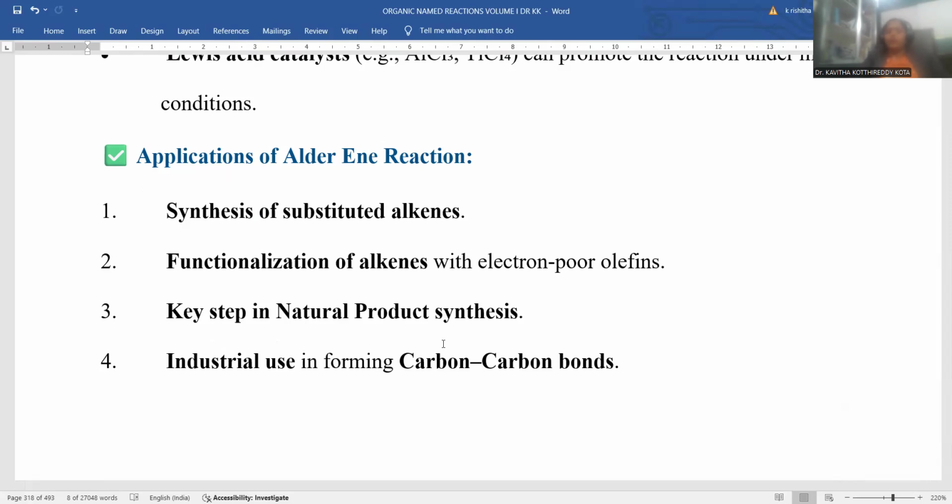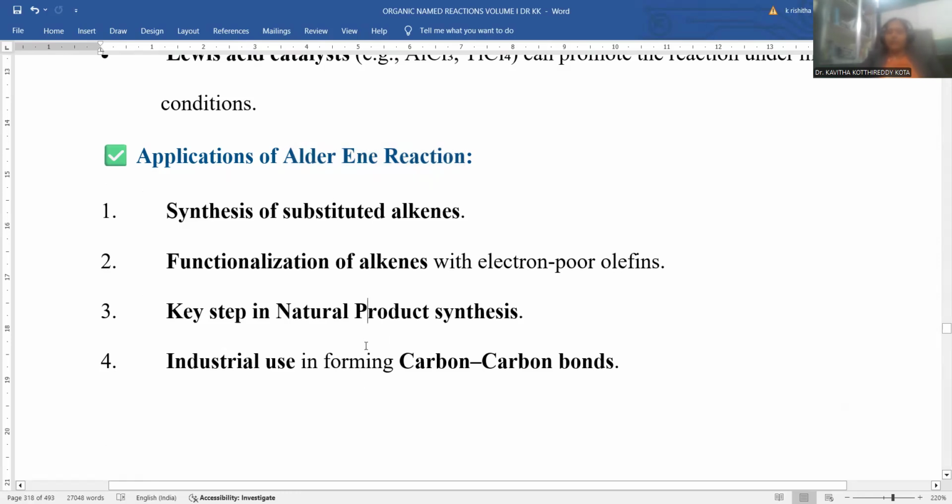So many kinds of natural products are available, like proteins, carbohydrates, vitamins, minerals, lipids, enzymes, alkaloids and terpenoids. All these materials are very essential for the survival of all living things. In order to synthesize such chemical entities called natural products, the Alder-ene reaction takes part, so that it is a most significant named reaction in synthetic organic chemistry and natural product chemistry as well.